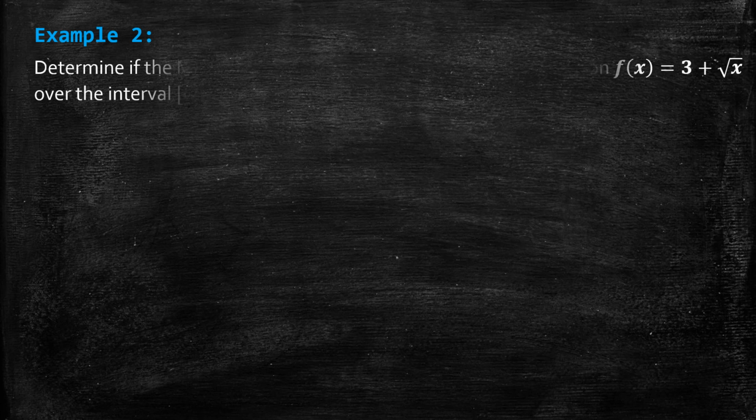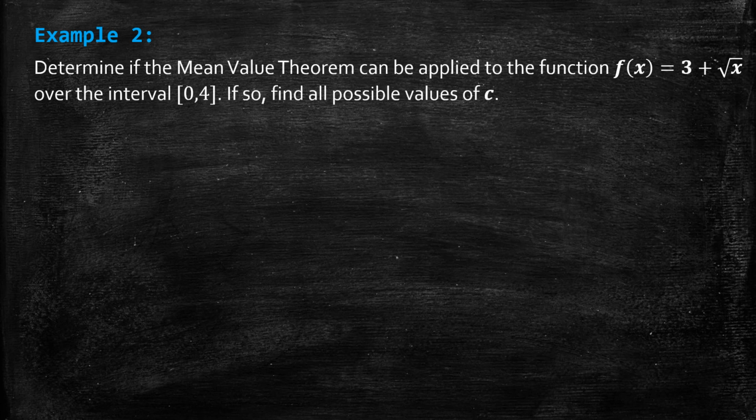So example 2. Now let's determine if the mean value theorem can be applied to this function over the closed interval [0, 4], and if so, find all possible values of c. So we need to train ourselves to make sure the conditions are met at first, because sometimes they're not, and the mean value theorem can't be applied, as we saw.